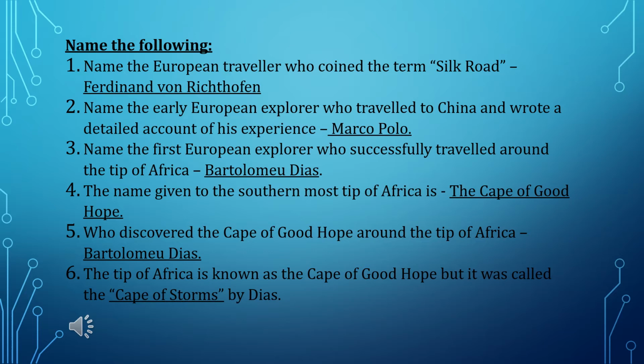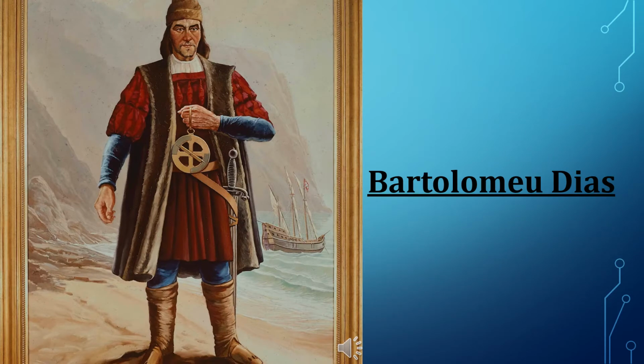Who discovered the Cape of Good Hope around the tip of Africa? Bartholomew Dias. The tip of Africa is known as the Cape of Good Hope, but it was called the Cape of Storms by Dias.